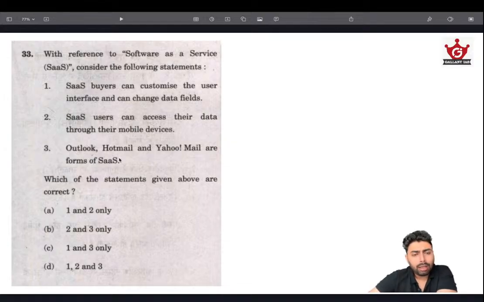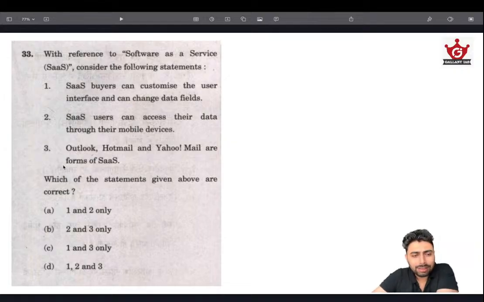Based on the knowledge we have acquired from the third statement, we can move on to the second statement. SaaS users can access their data through their mobile devices. Can they? Of course, we can access our Gmail, Yahoo Mail, etc. from our mobile devices. Again, that makes sense. SaaS buyers can customize the user interface and change the data field. Obviously, it's us who determine what to send, whom to send, when to send, etc. So they can definitely change the data field.